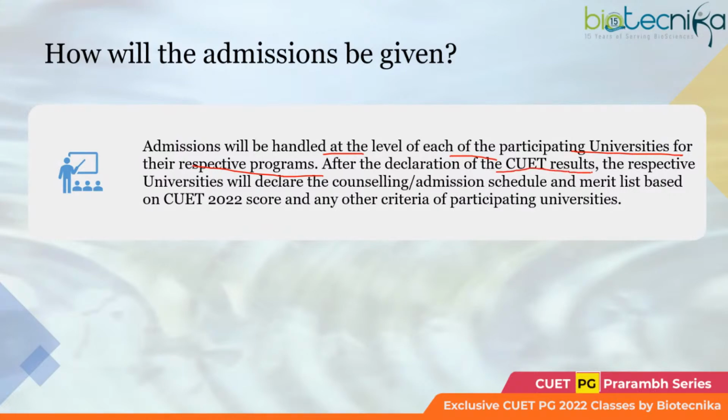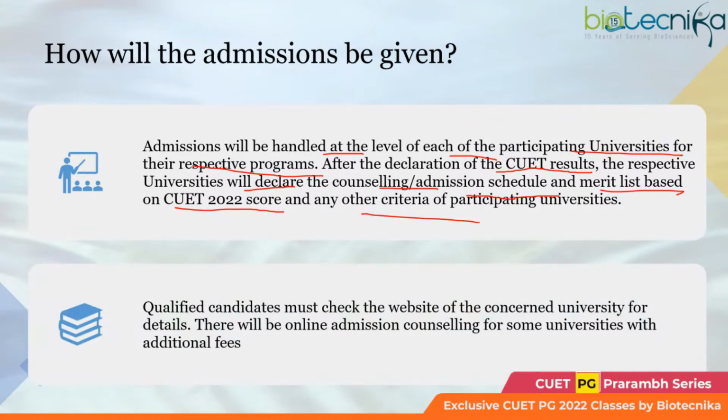After the declaration of the results, the respective universities will declare the counseling and admission schedule and the merit list based on the QAT 2022 score, like what cutoff they are accepting, and any other criteria for participating universities. Qualified candidates must check the website of the concerned university for details.